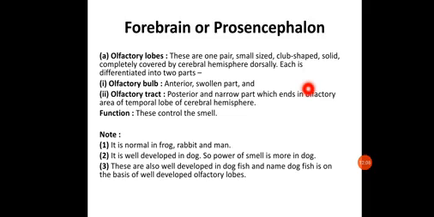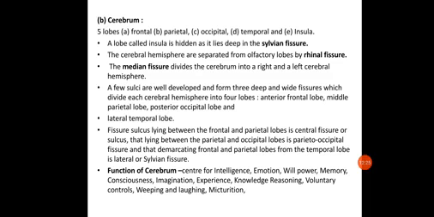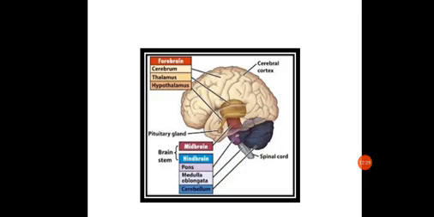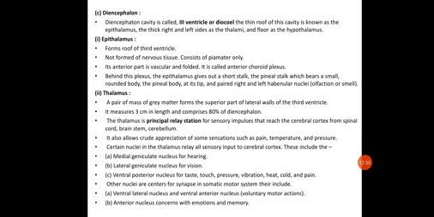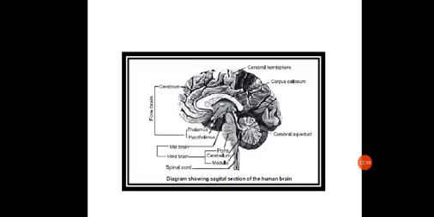This forebrain, or prosencephalon, is further divided into mainly three parts. The first is the olfactory lobe. The second is the cerebrum, or telencephalon. The olfactory lobe is also called rhinencephalon.